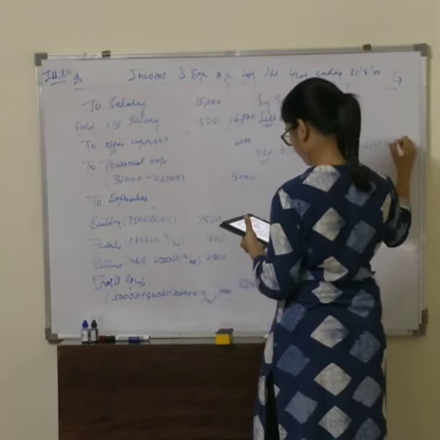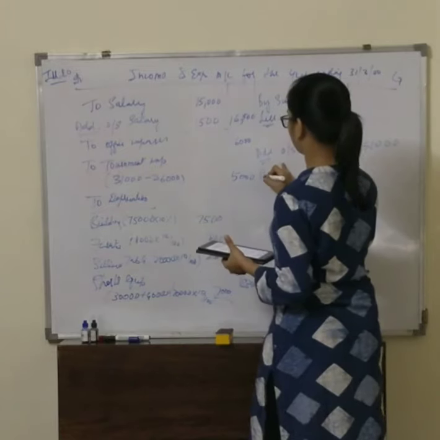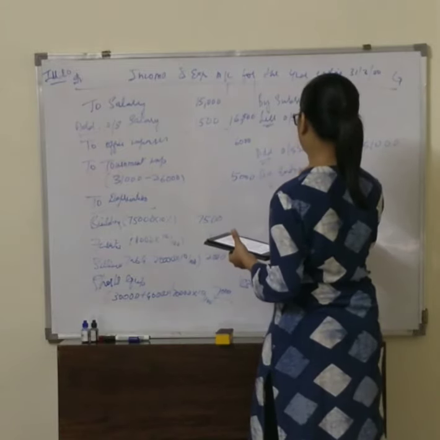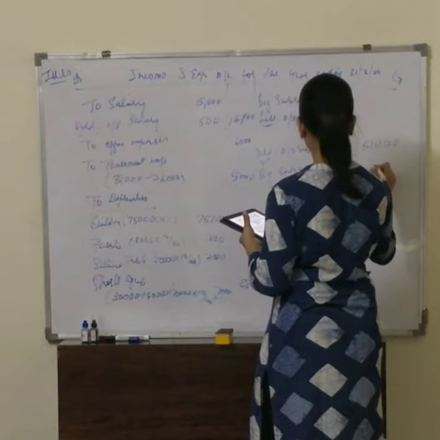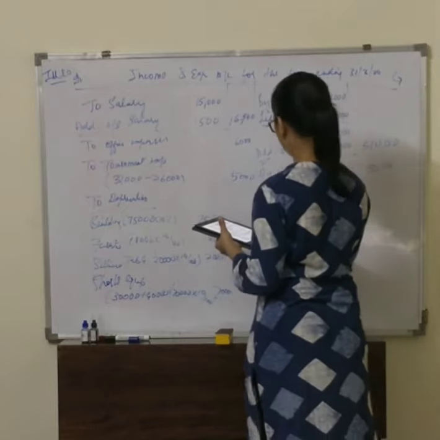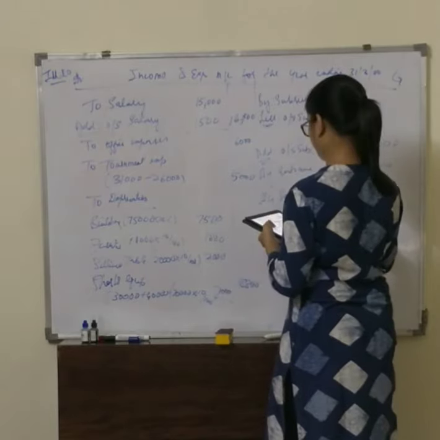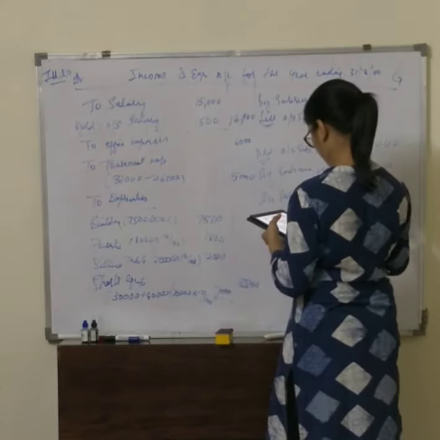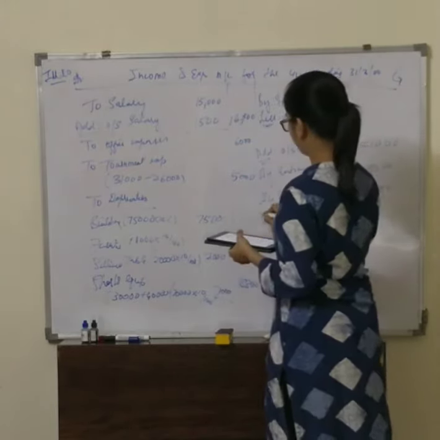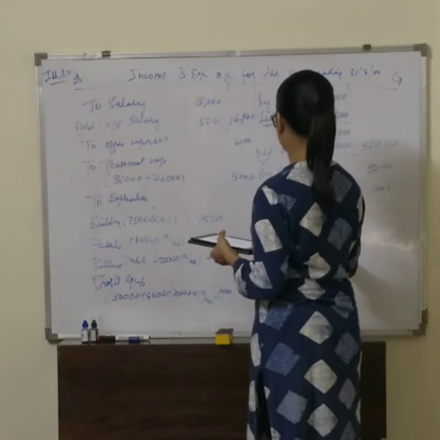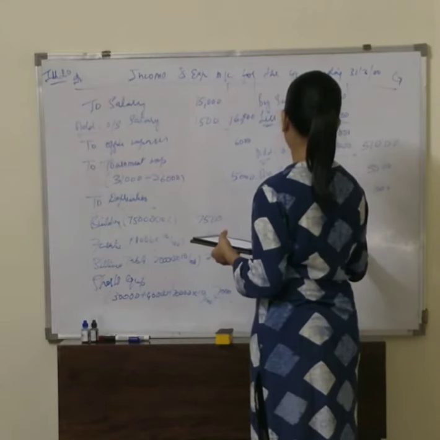So total subscription we get is 51,000. Then we have entrance fees, 5,000. We have sale of old newspapers, 1,000. We also have interest on investment.